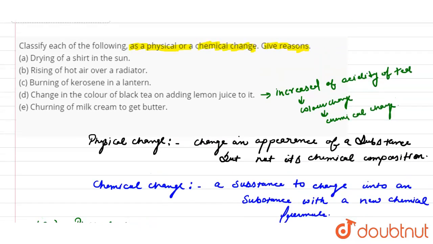Now the next statement, E, churning of milk cream to get butter. This is a physical change, as there is no change in the composition.